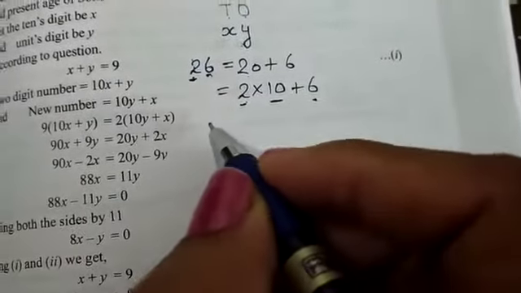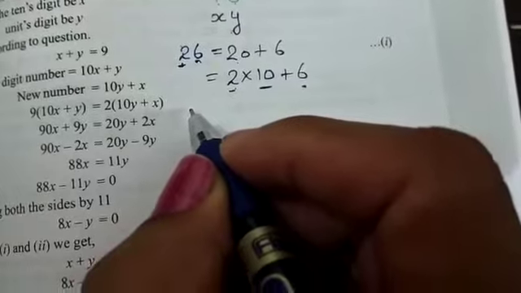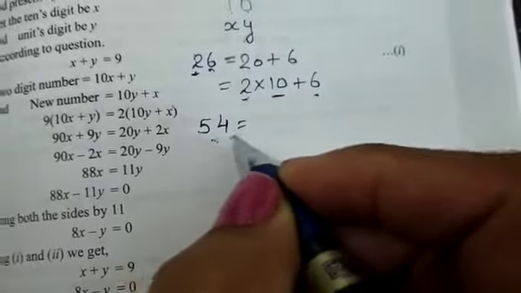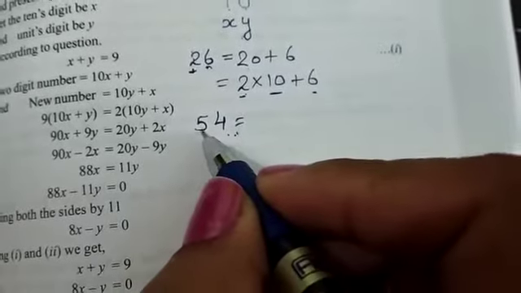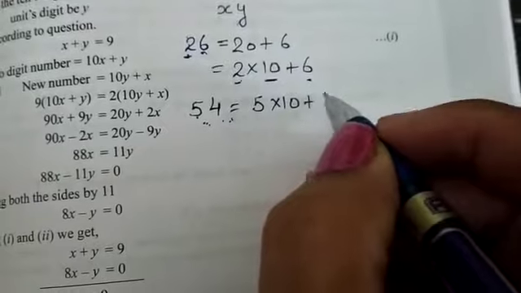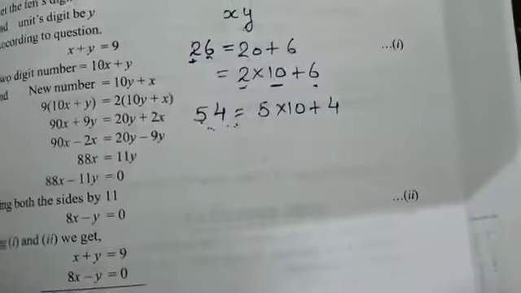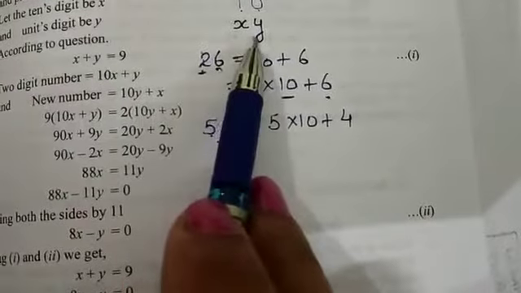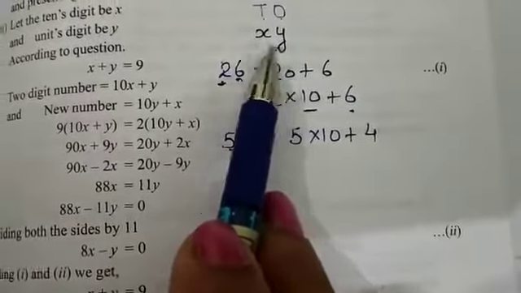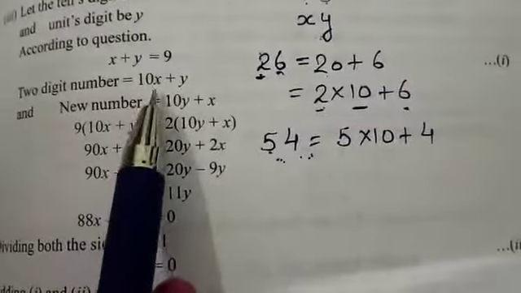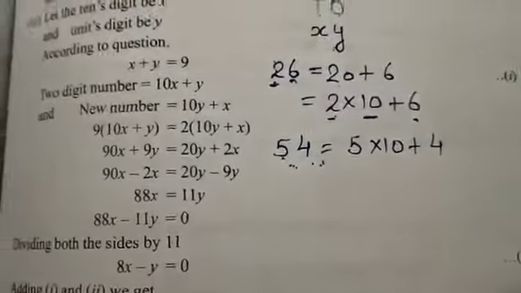You can take any other example, as like you can take the example 54. Their sum is also 9, so we can take this example. So we will write it 5 into 10, 50, plus 4, 54. So in the same way, we will say this number is not xy. The number is actually 10x plus y. So our 2-digit number is 10x plus y.